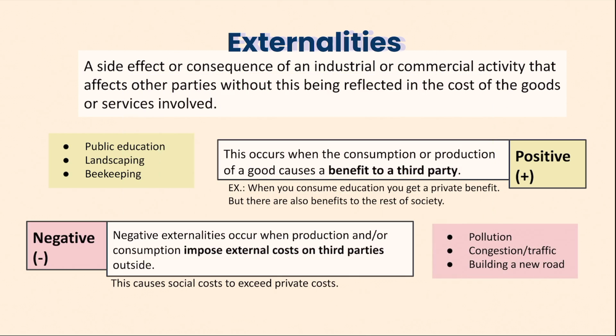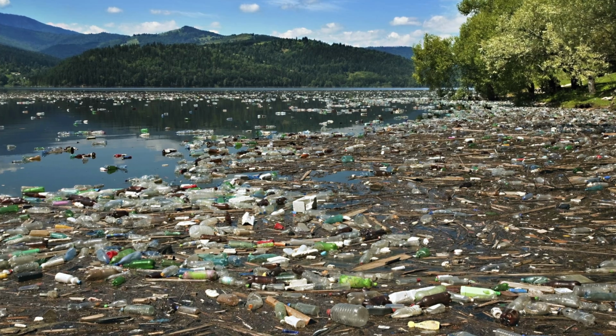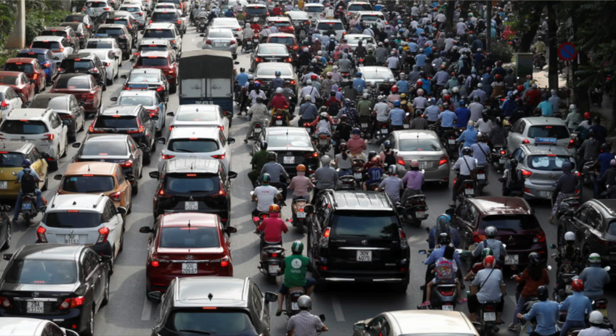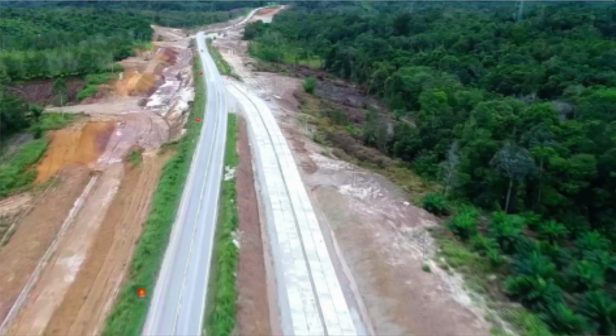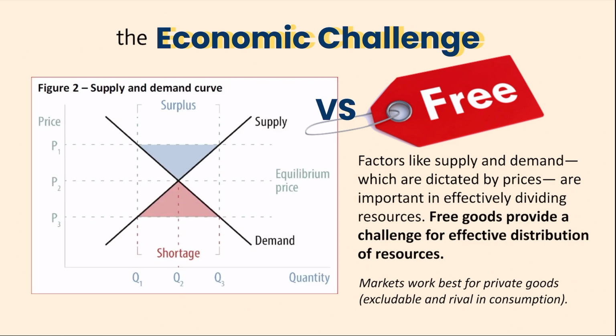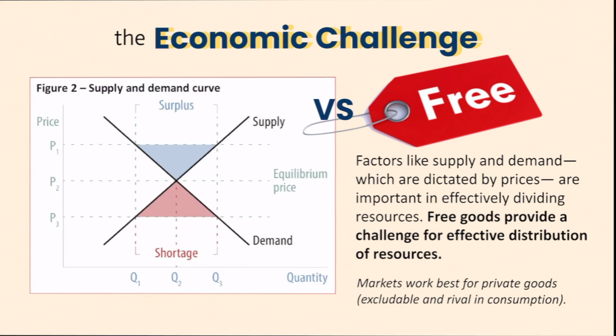Negative externalities, on the other hand, occur when the production or consumption imposes external costs on third parties, meaning they're harmful. These include pollution, congestion in traffic, and building new roads. Now that we know that the presence of free goods makes an economic challenge, let's evaluate some of the issues.